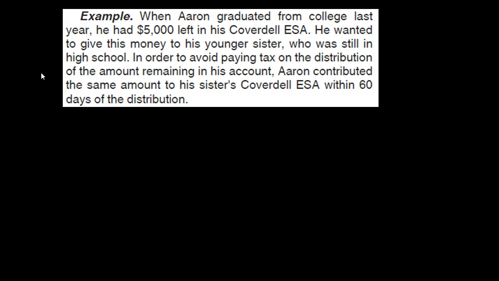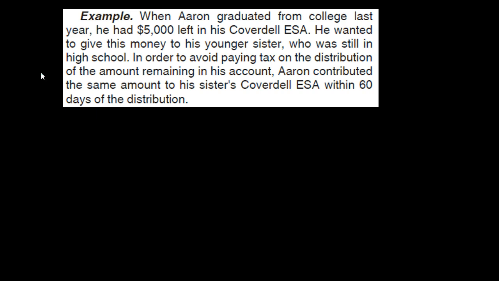All right, example. When Aaron graduated from college last year, he had $5,000 left in his Coverdell ESA. He wanted to give his money to his younger sister, who was still in high school. In order to avoid paying tax on the distribution of the amount remaining in his account, Aaron contributed the same amount to his sister's Coverdell ESA within 60 days of the distribution. So he got the money. Within 60 days, he distributed it to another Coverdell ESA for a family member.